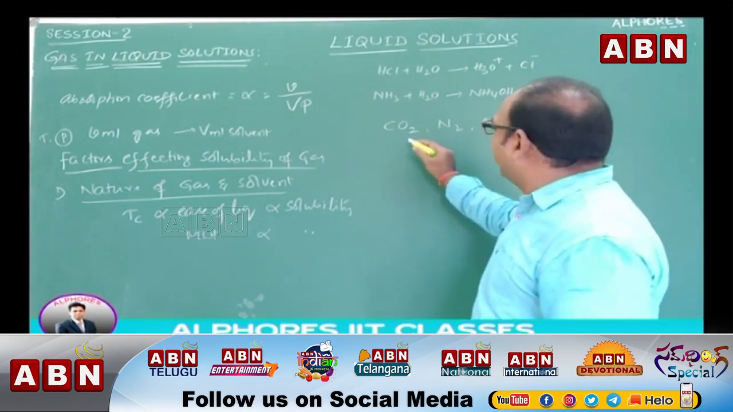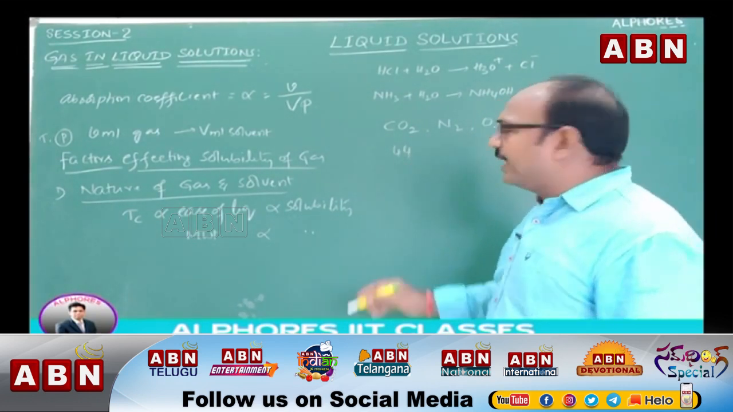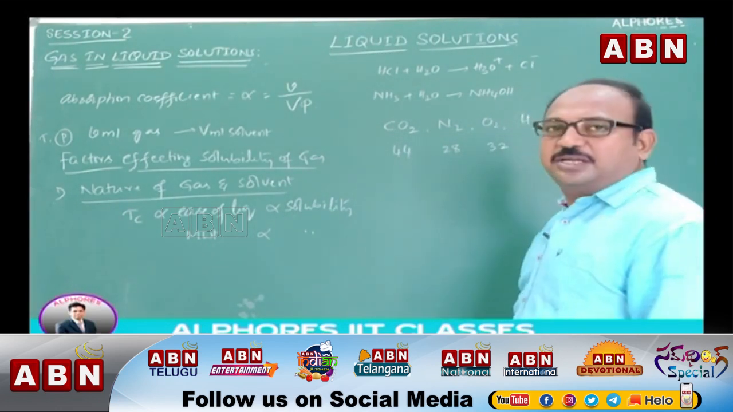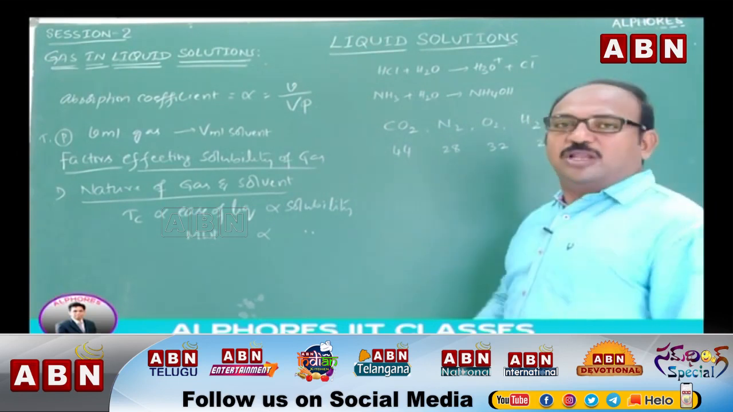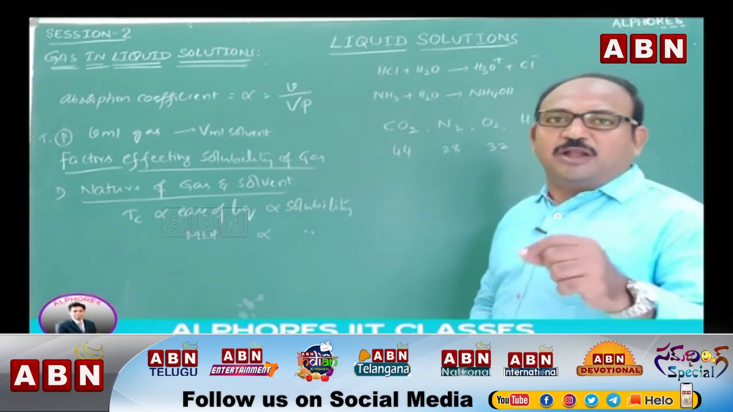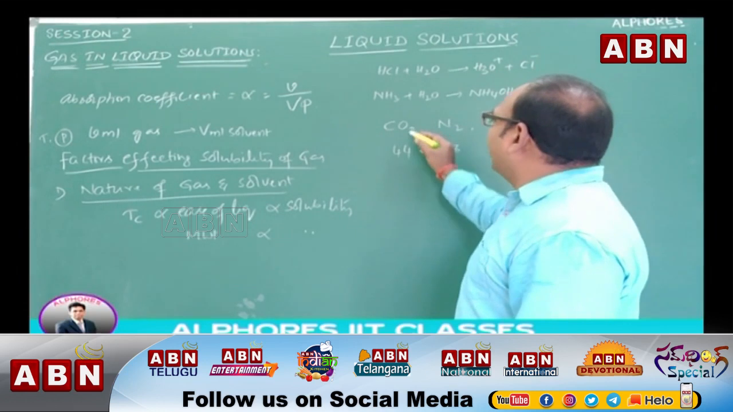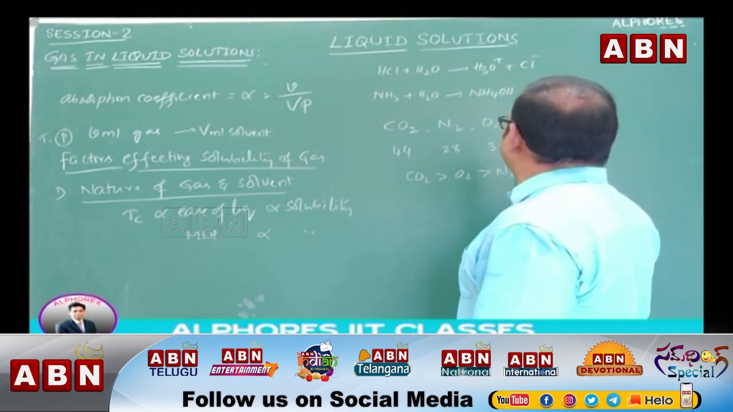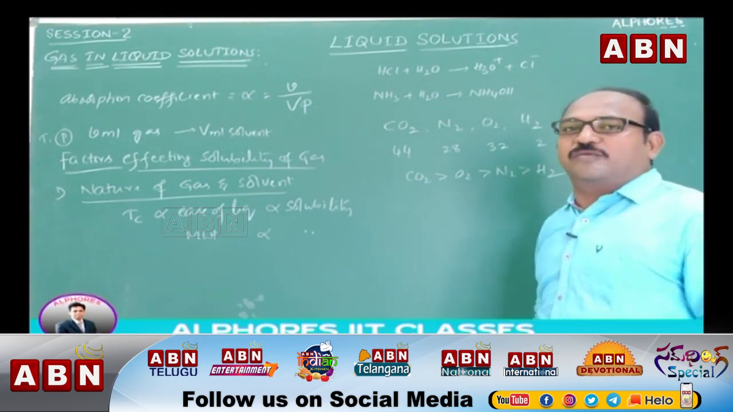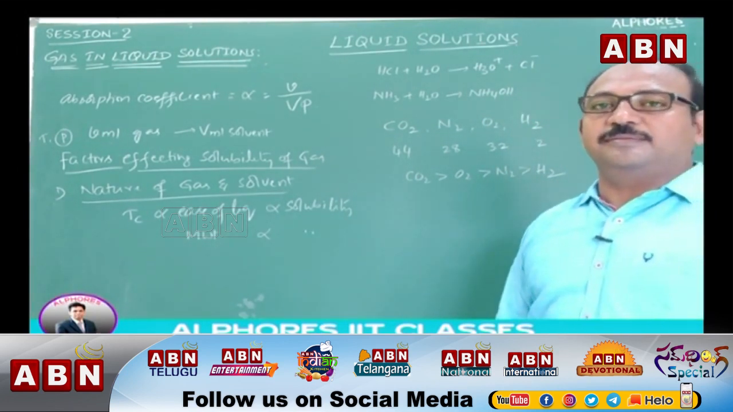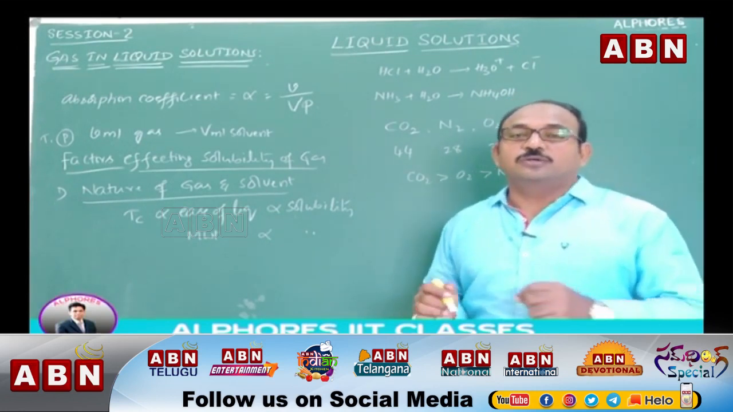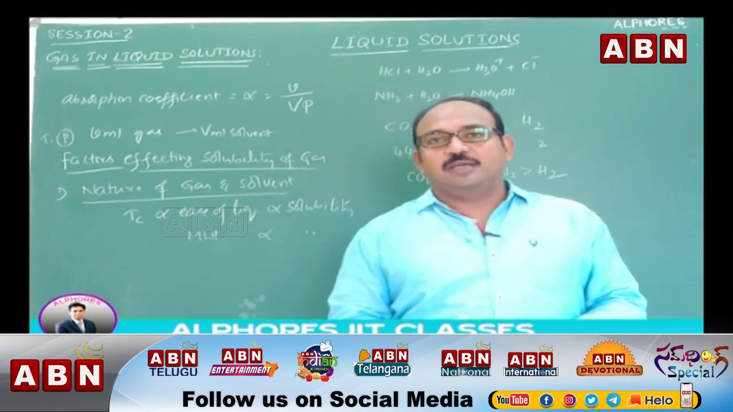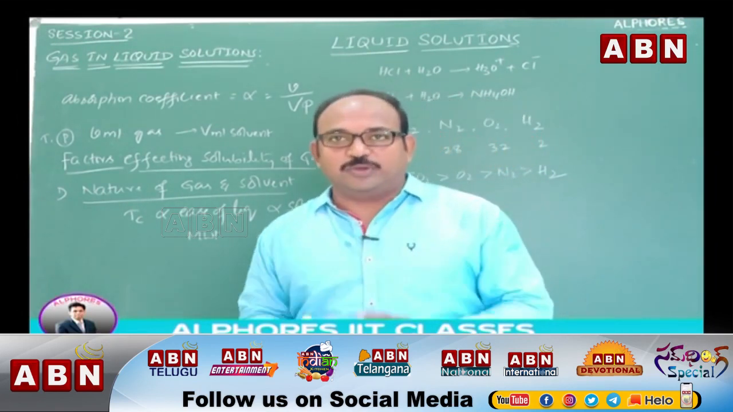Carbon dioxide has molecular mass 44, nitrogen has molecular mass 28, oxygen has molecular mass 32, and hydrogen has molecular mass 2. So based upon these molecular weights, we can identify solubility of carbon dioxide is greater than oxygen, which is greater than nitrogen, which is greater than hydrogen. More the molecular weight, more the solubility. So oxygen, nitrogen, hydrogen, these solubilities are less in water, we can say.